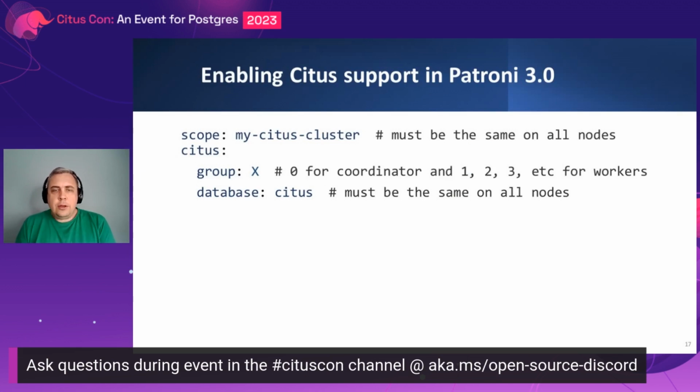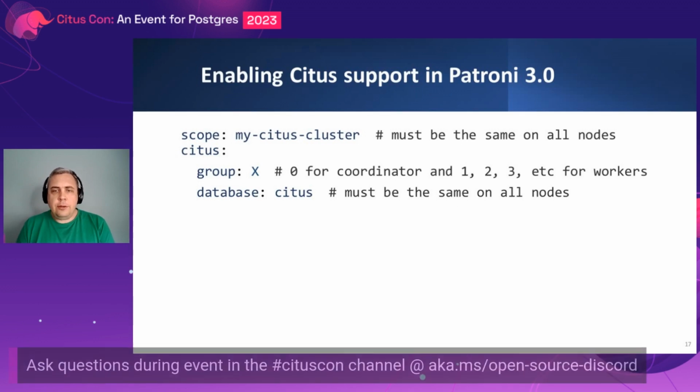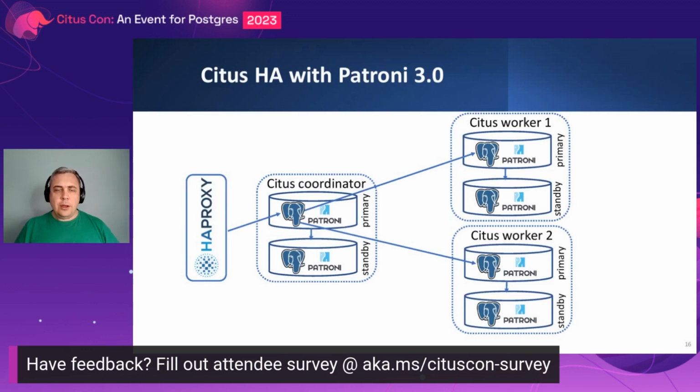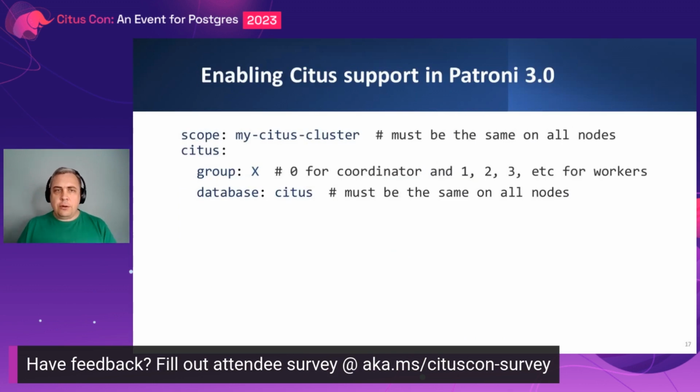How to enable Citus support in Patroni? It's fairly simple. There are just a couple of simple rules that one needs to follow. If you're already using Patroni, you're familiar with the Patroni config file. If you are not, it's actually pretty simple. The scope, or cluster name, must be the same for all clusters of our Citus cluster deployment. From the perspective of Postgres, coordinator and worker are different Postgres clusters because they will have different system identifiers. But from the perspective of Patroni, we need to combine them logically together, and therefore we have to define the scope the same on all nodes.